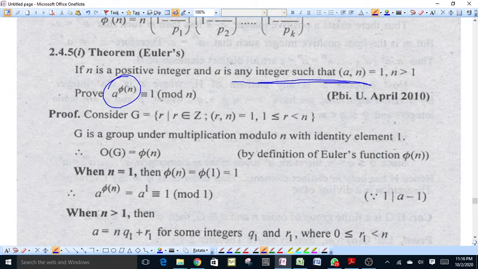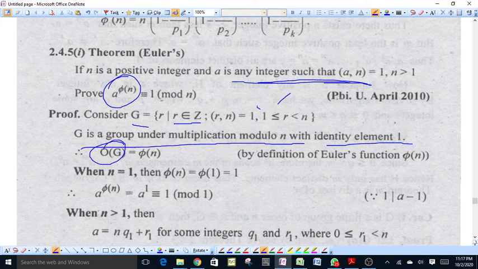We consider a set G of remainders r such that r belongs to Z and r is relatively prime to n, where r is greater than or equal to 1 and less than n. G is a group under multiplication modulo n with the identity element 1. By definition of Euler's function, the order of G will be equal to phi n.